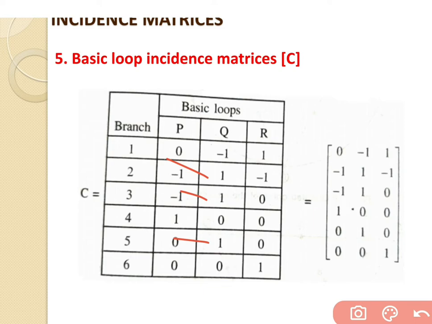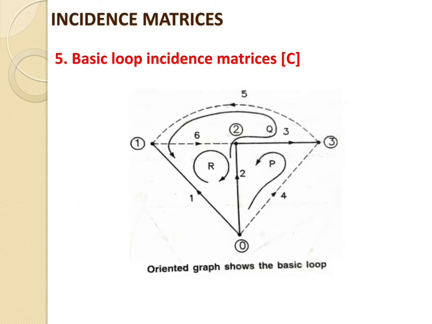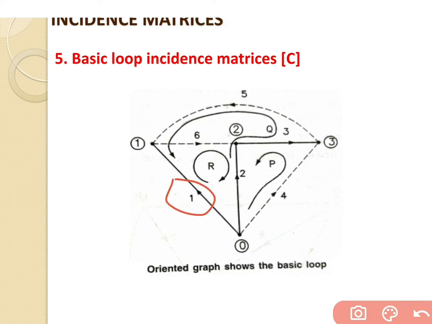Now we will go for loop number R. Branch number 1, branch number 2 and branch number 6 are a part of loop R. The direction we have chosen for loop R is the clockwise direction.